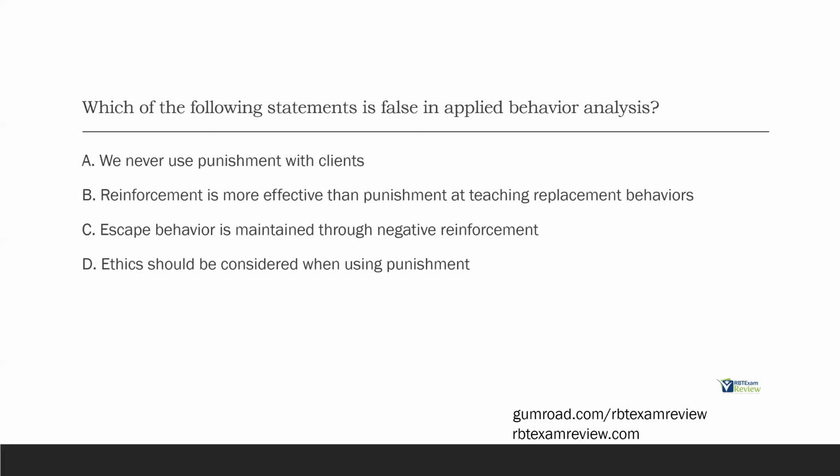So we're looking for the false statement, right? Which statement is false? Now we're going to assume what? We're going to assume 3 are true. So let's look at A. We never use punishment with clients. Is that true? Well, of course not. We absolutely use punishment with clients. Now, we need to go through certain steps before we use punishment. It's never really our first resort, first option, but we absolutely use punishment with clients.